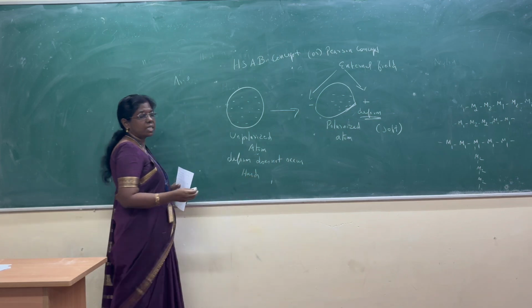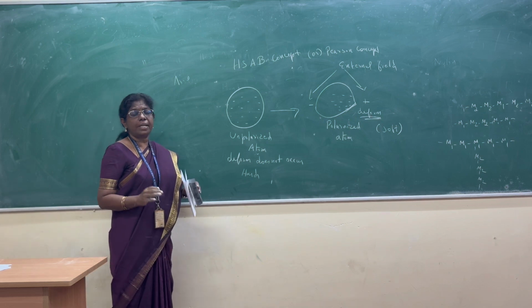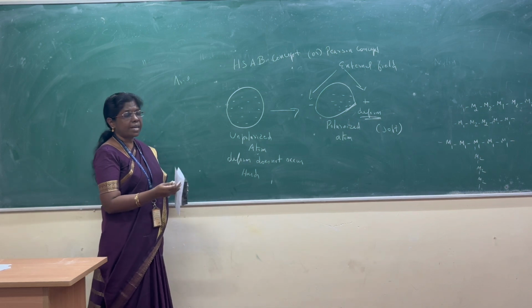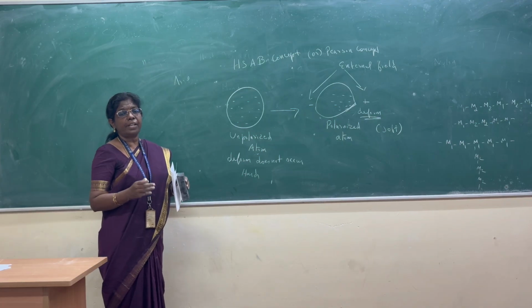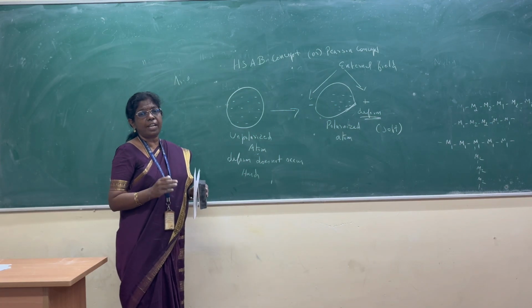So what makes an atom hard or soft? Whether deformation, that is polarization, takes place or not.